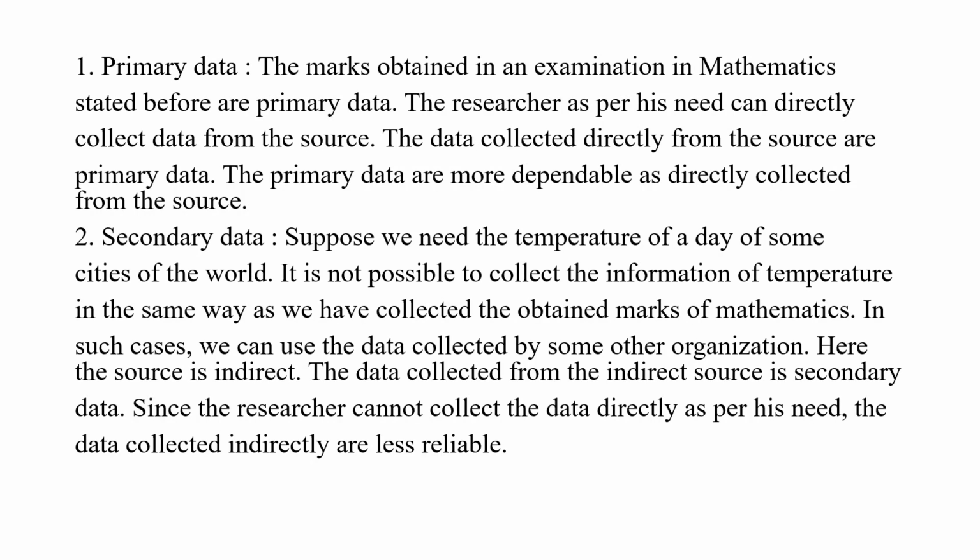Since the researcher cannot collect the data directly as per his need, the data collected indirectly are less reliable. There may be an MCQ: which data are less reliable? Answer will be secondary data. So primary data is more reliable because this data is collected directly from the source. So boys, you have understood what is primary data and what is secondary data.